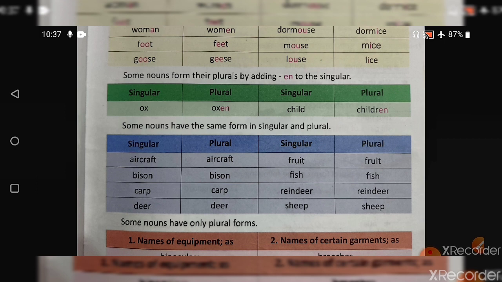Fruit is singular and fruit is plural both. Deer is singular and plural both. Sheep is singular and plural both. Fish is singular and plural both. So there is no such word as fruits and fishes.